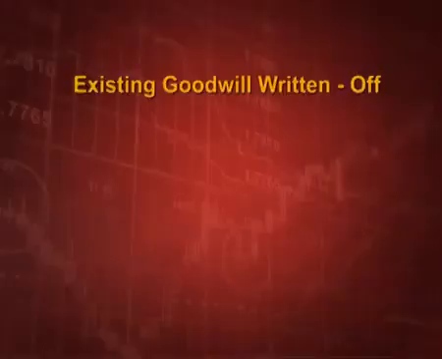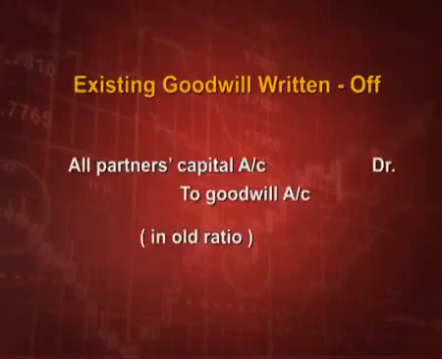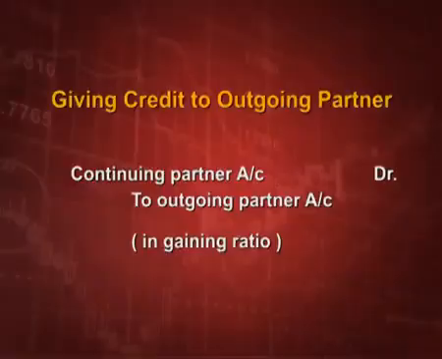Now, we come to the entries part. If the existing goodwill is written off, the entry will be all partners capital account debit to goodwill account in old ratio, because this goodwill was shared by all the old partners. So, they will write off the goodwill in old ratio, old partners in old ratio, existing goodwill. Now, giving credit to the outgoing partner for the share of goodwill, we will debit continuing partner account debit to retiring or deceased partner account in gaining ratio.